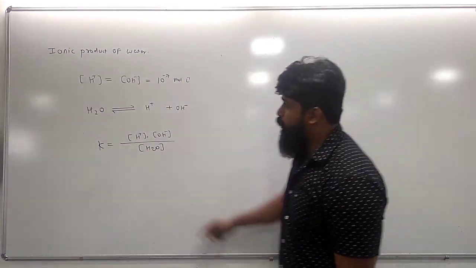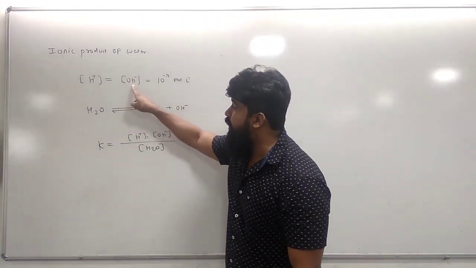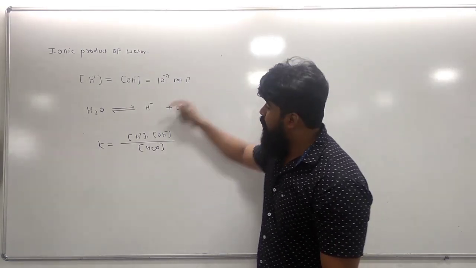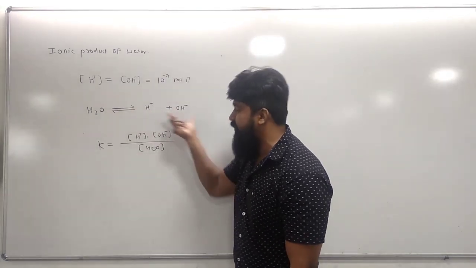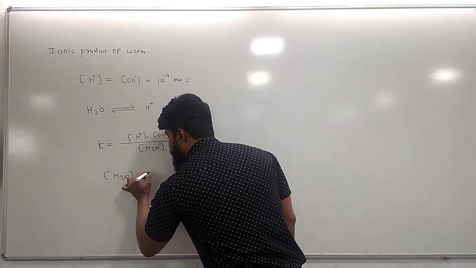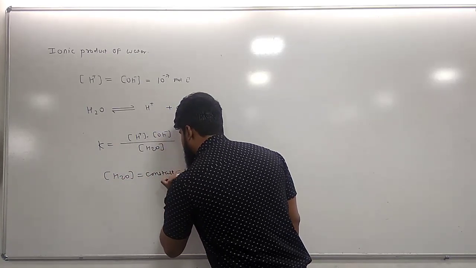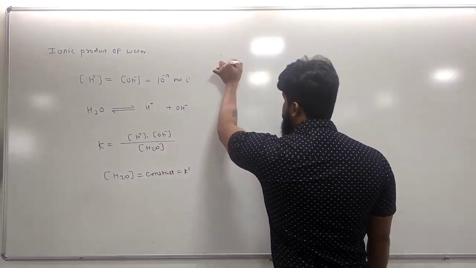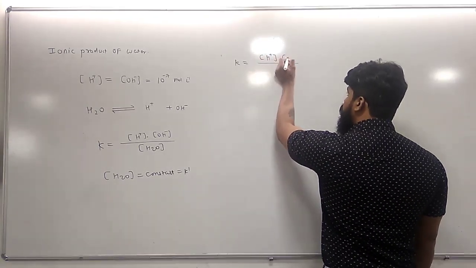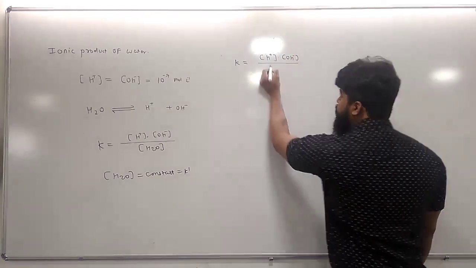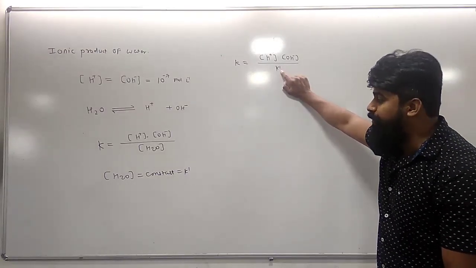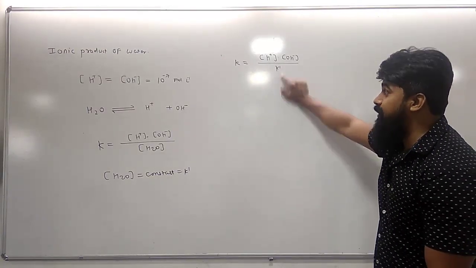But everybody knows that the molar concentration of H+ ion and OH- ion is 10 raised to minus 7 mole per liter, which means pure water dissociates to a very small extent. It simply means that at equilibrium the concentration of water remains constant. We can symbolize it as K dash. So the expression becomes K is equal to [H+][OH-] upon K dash. K dash indicates the concentration of water, which remains constant due to its very small dissociation.